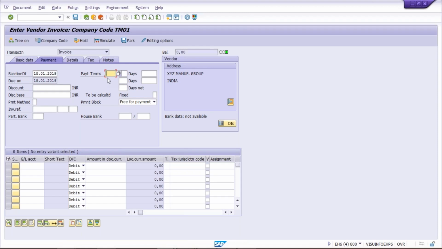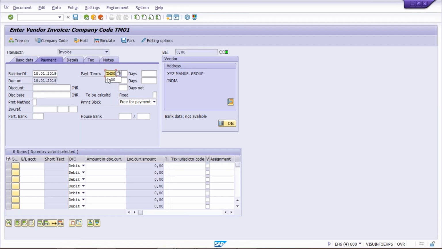But let's suppose your user has entered TM30 by mistake or due to any reason. Then how are we going to stop this? Because if you post any transactions against TM30, the system doesn't know that TM30 has been banned for Tata Motor. We cannot delete this TM30 because it can be used by a different company code also. We have only restricted the use for Tata Motor, so it will remain as it is now.